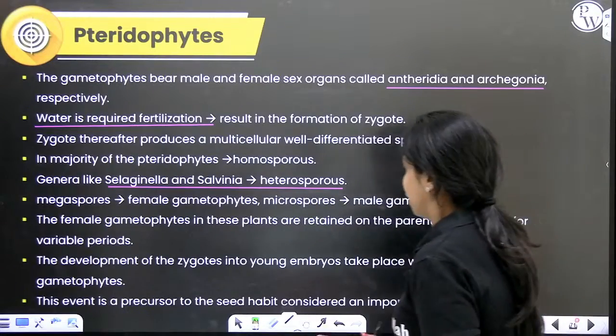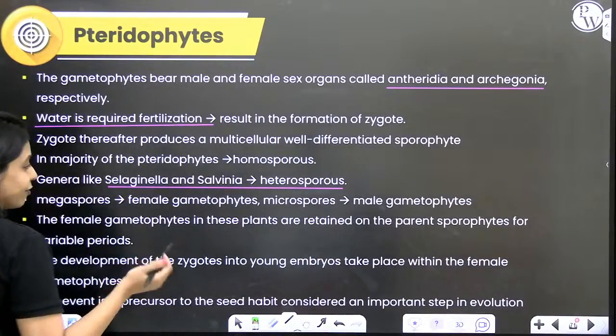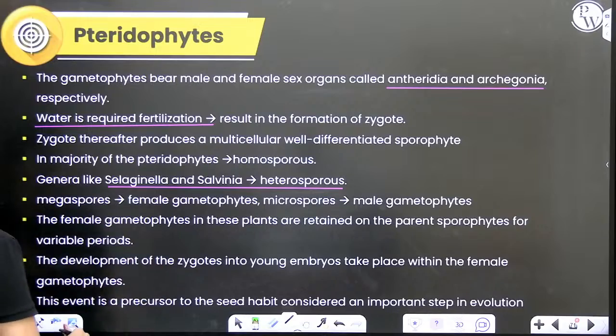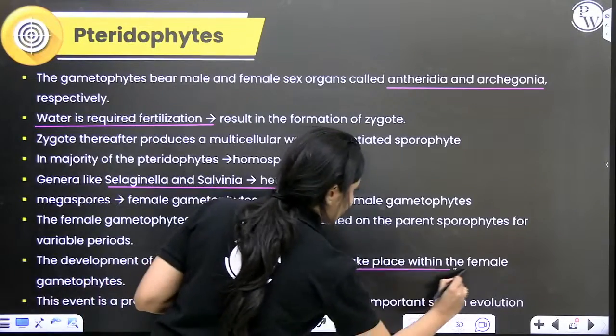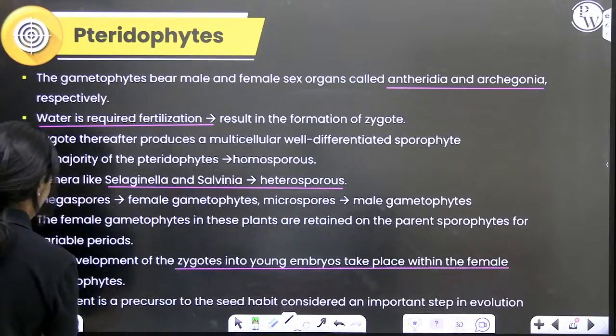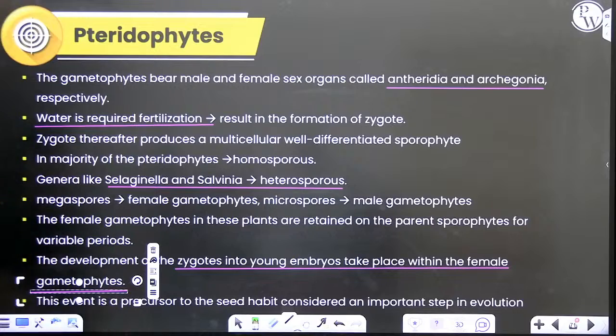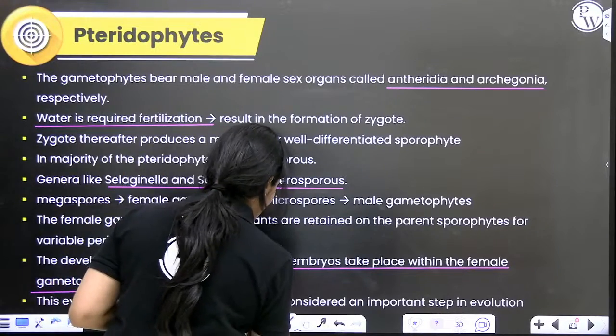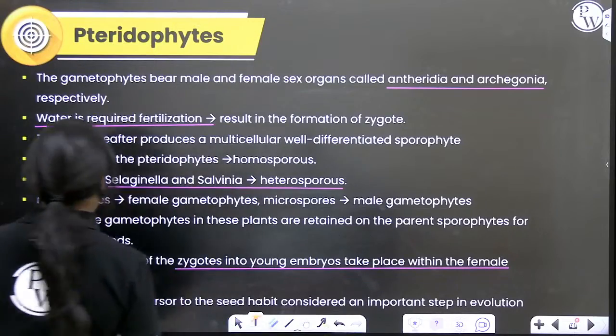Okay. So here after the fusion happens, zygote is formed. The zygote will develop into the embryo and eventually the embryo will develop into the sporophytic plant body. One very important thing that you should remember about pteridophytes, I will put a 5-star here.